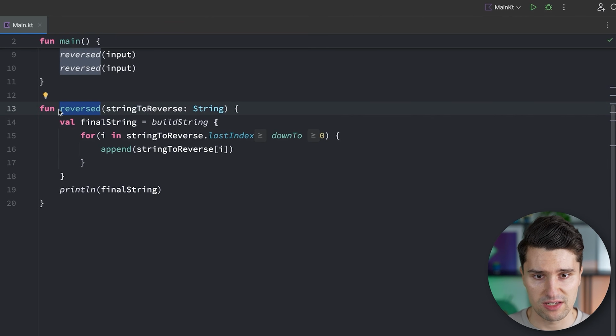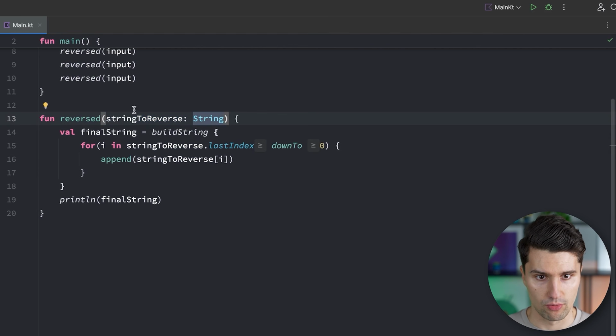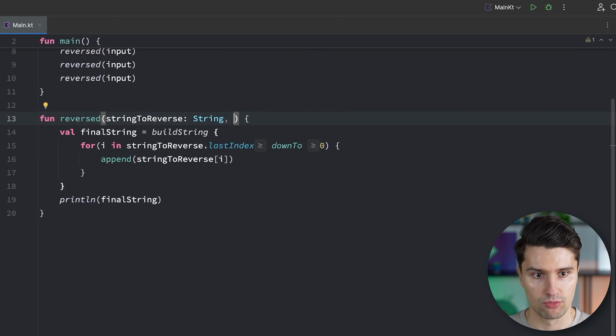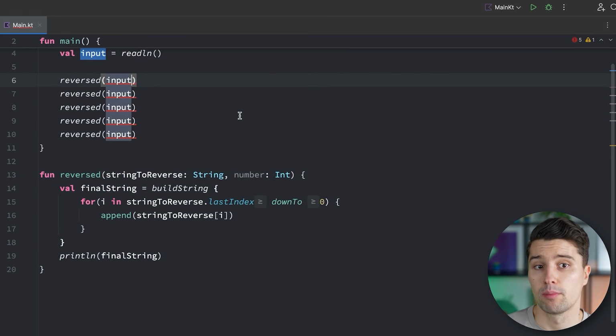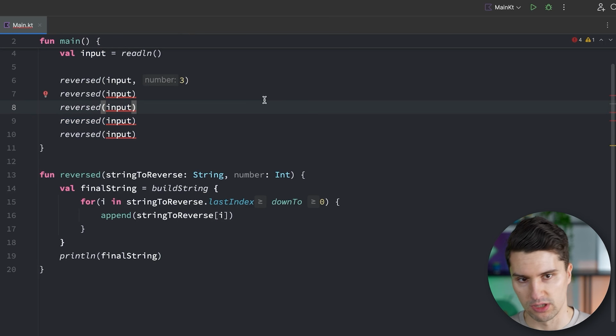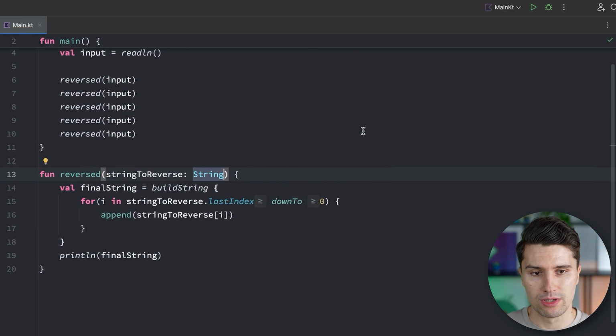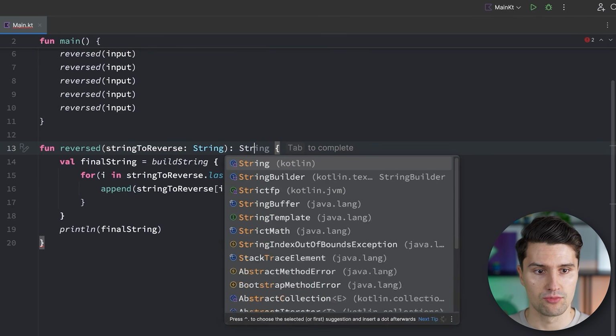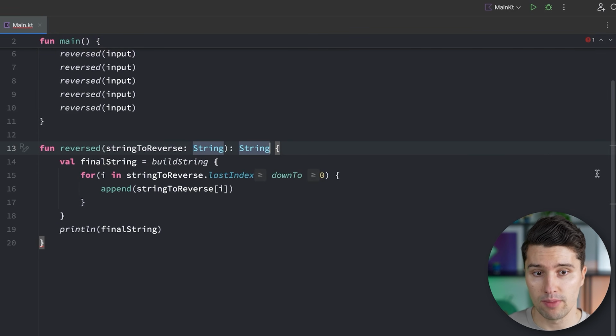So if we just specify a function signature like this, then we have a function with a function name that has certain input arguments. By the way, we can also have more here by just separating these with a comma and say, for example, we also want to have a number here of type integer, and then we get an error here because we did not pass a valid value for this number, but we could do so by just passing one here. But that doesn't make sense in this case. But what we need to do in order to return a value is we need to jump after this closing parentheses, say, okay, this is actually the return type. We again get a string back from this function.